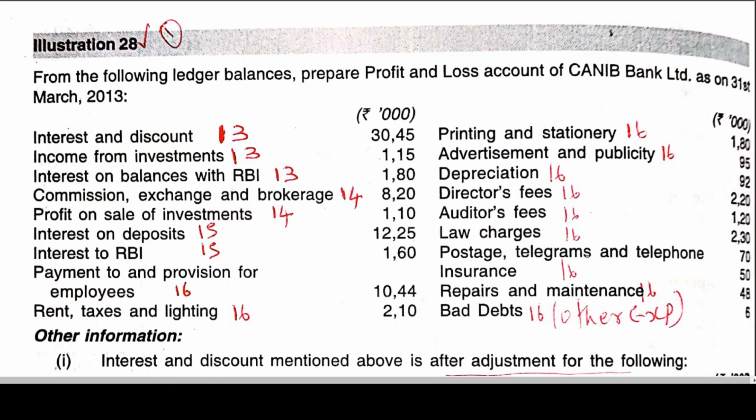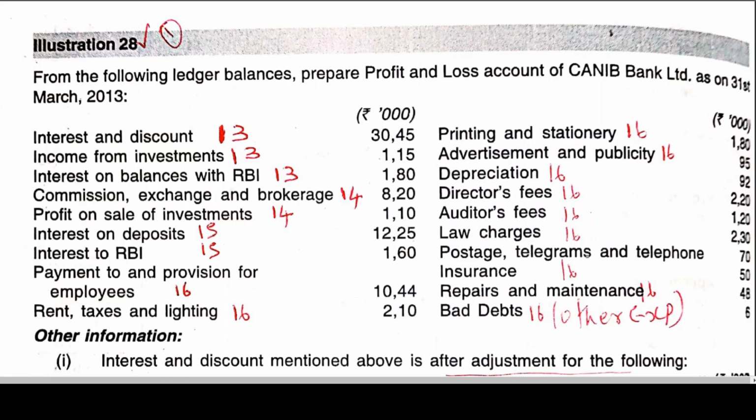I think profit on sale of investment, etc., can be taken as that, right? Profit on sale of investment, we have a separate schedule. Apart from that, interest and discount, if anything is there, that can be taken as Schedule 13 only.